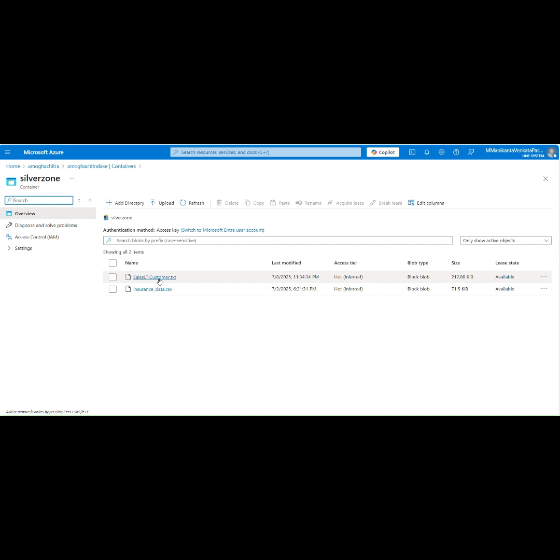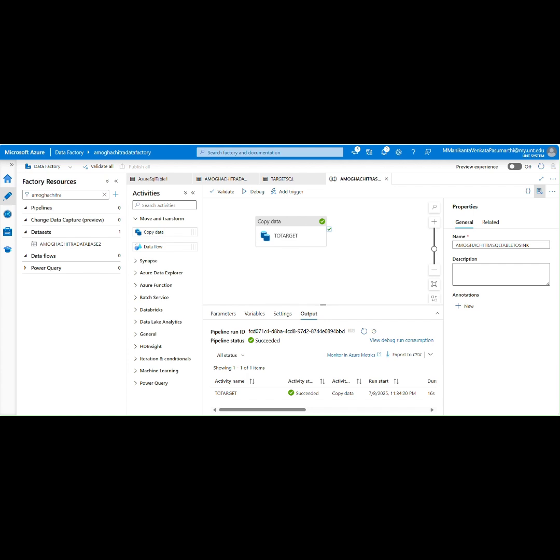Now we are going to see the data flow feature in the Azure Data Factory. It is going to do some transformations on the data which we are going to select now. So let us dive into the data flow feature. Here I'm going to create two data sets from the SQL database, which means I'm going to separate the tables from the SQL database. I'm going to take two tables as of now, SalesLT.Customer and SalesOrderHeader.